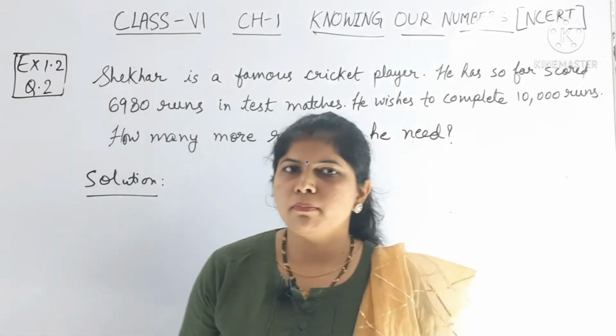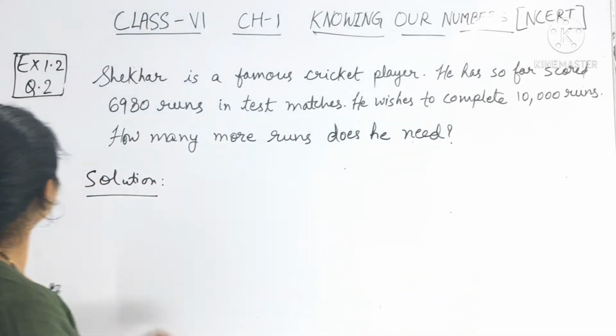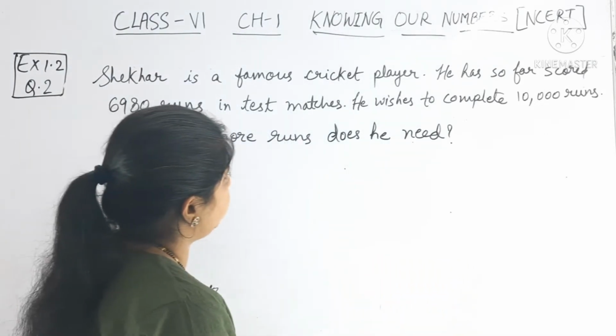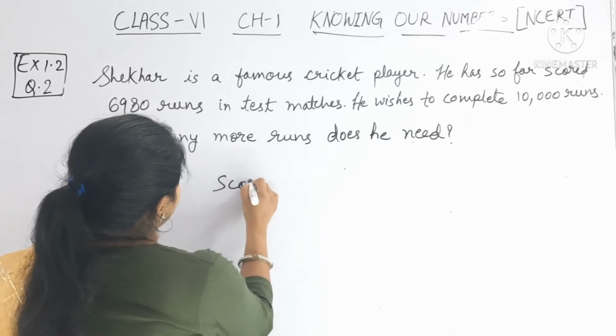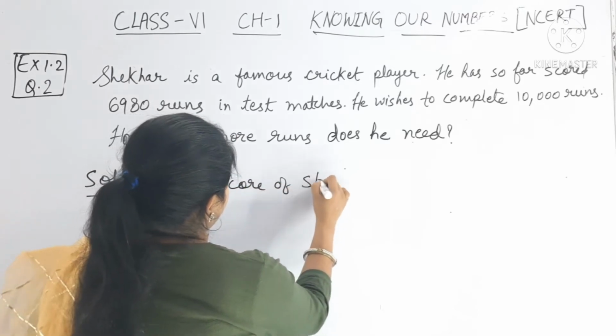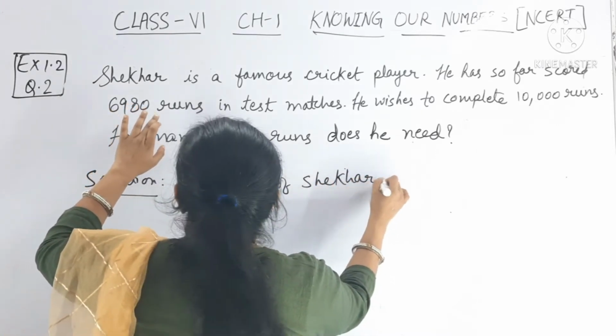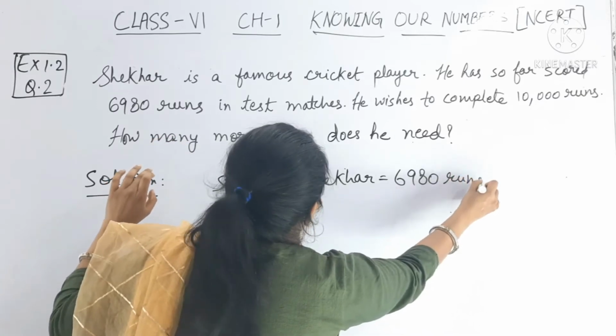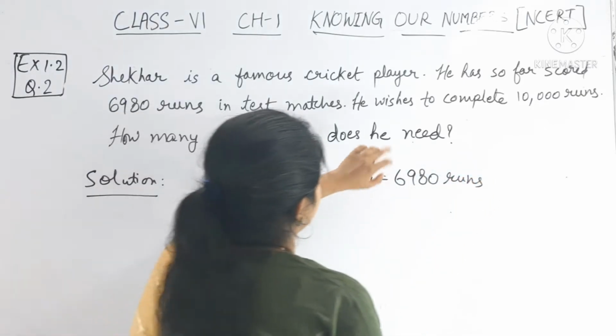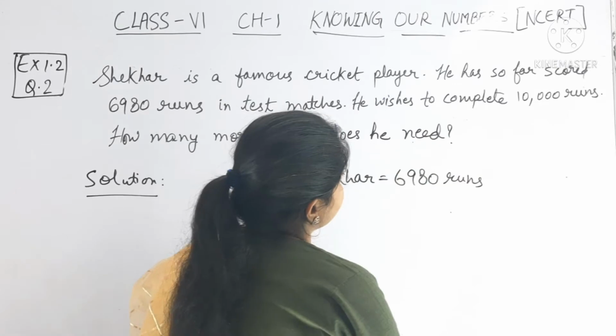Now let's see question number 2. What is question number 2? Shekhar is a famous cricket player. Okay, he has so far scored, score of Shekhar is, what is given? 6980 runs, right? Then in test matches he wishes to complete 10,000 runs.